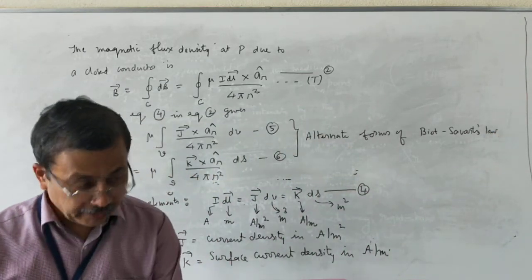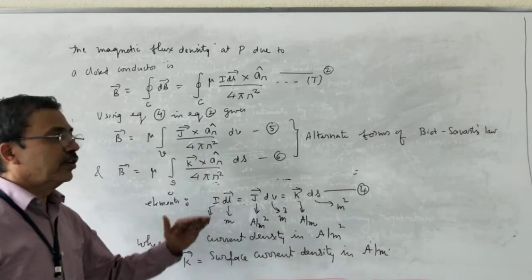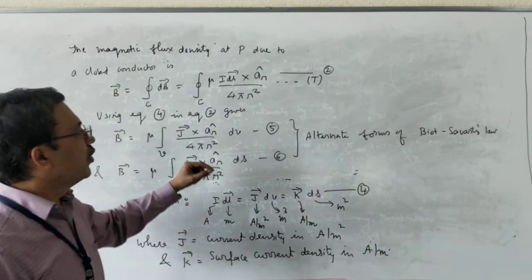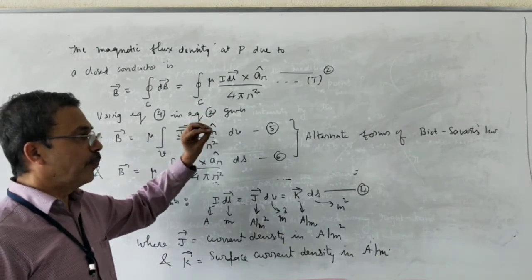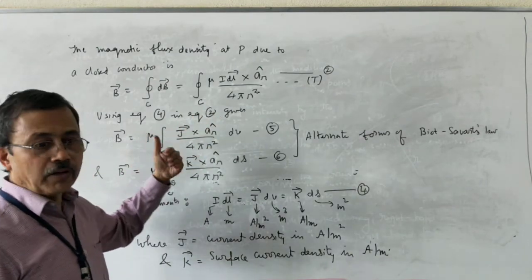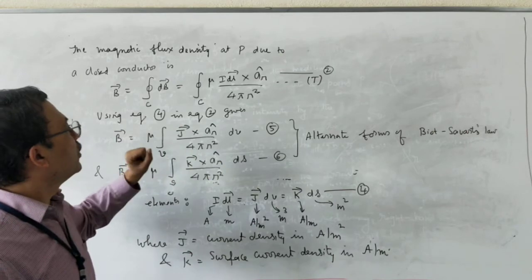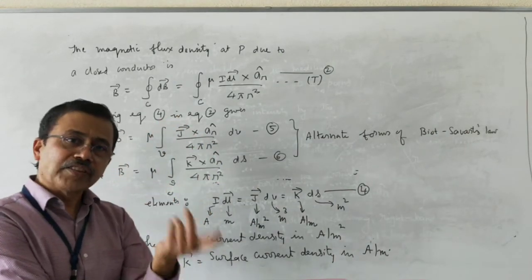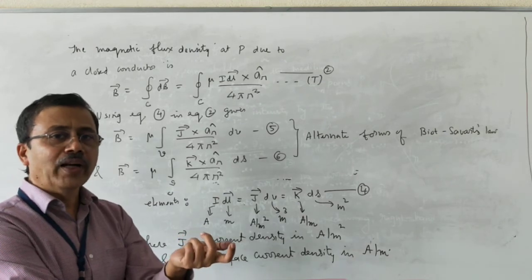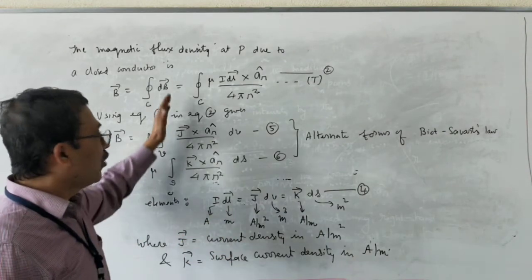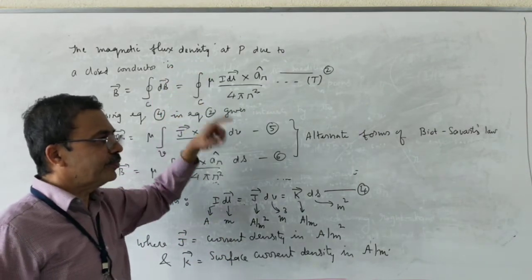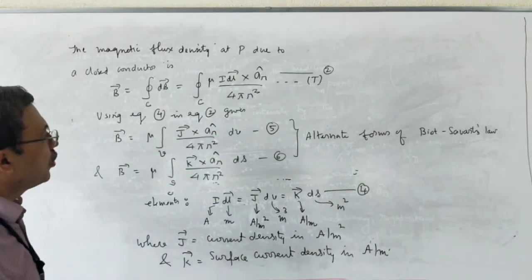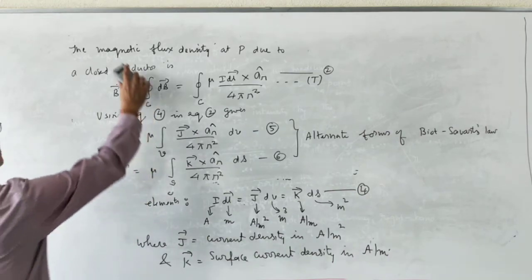This much you have to write in the examination for 6 marks. So the question will be: explain Biot-Savart's law. To explain Biot-Savart's law, this is what we have to do. First explain it with respect to your current element, then extend it to volume and surface elements. This is how Biot-Savart's law is taught. Next I will go to applications of Biot-Savart's law.